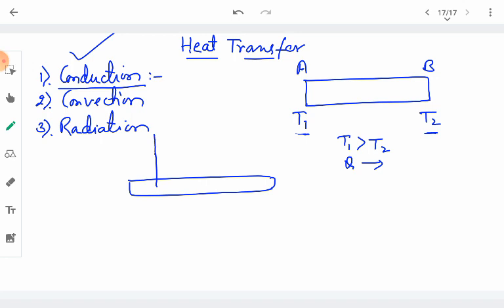Suppose we have this rod and we have attached a thermometer here. This is the first thermometer. We consider the cavities in which the bulb of this thermometer is placed. Then we have a second thermometer at some distance, then a third thermometer, then the fourth thermometer, and so on. This is the end A and this is the end B. So we heat the end A.